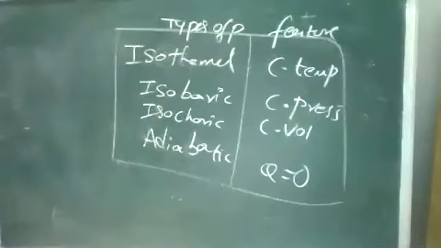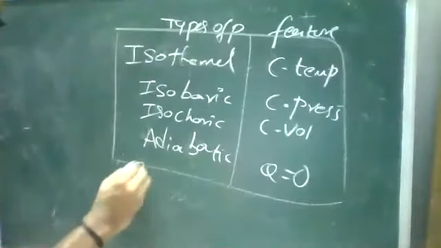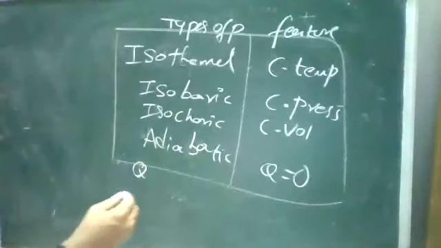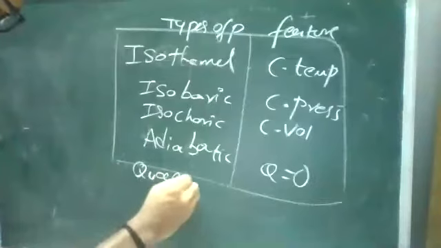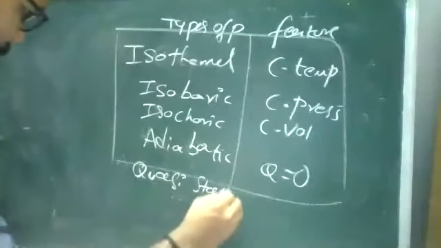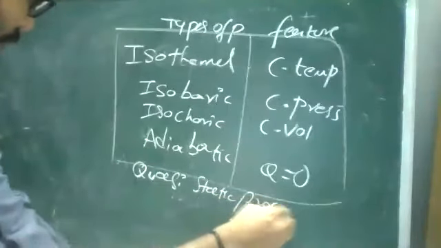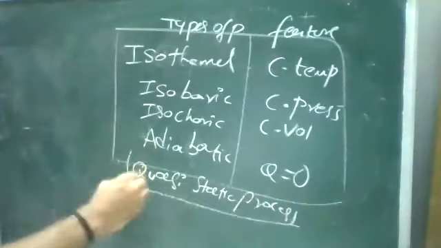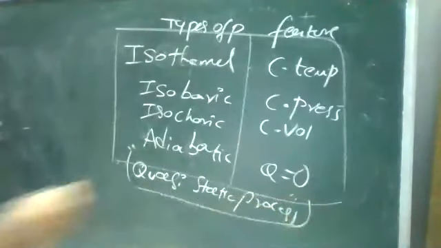Okay, and there is one more thing, but we can discuss that later, it is not that important. So there is one more thing called the quasi-static process. In the process, we call it a slow process.